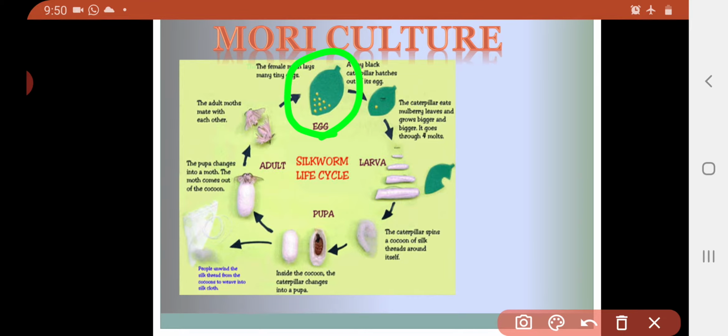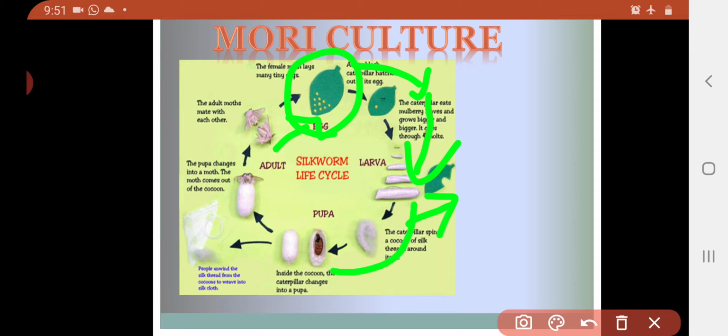The silk moth will lay eggs. The eggs will hatch out and convert into larva, and that larva continuously eats the mulberry leaves, because the mulberry leaves are food for this silk moth.